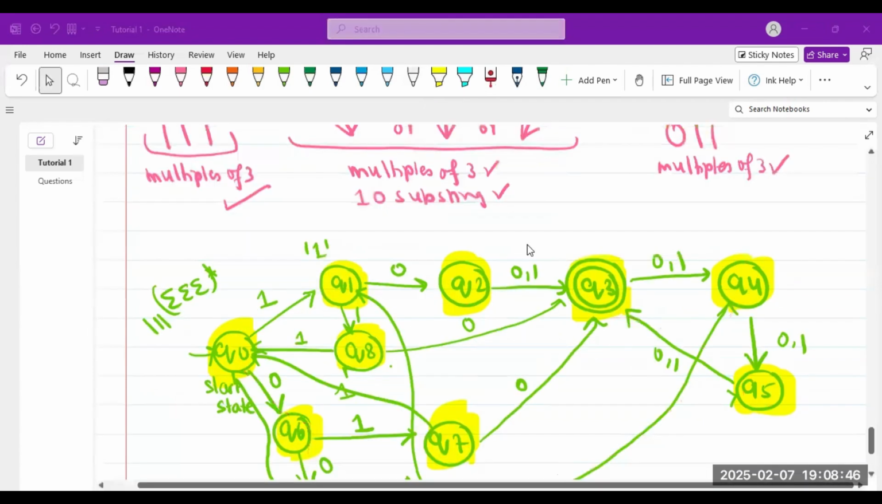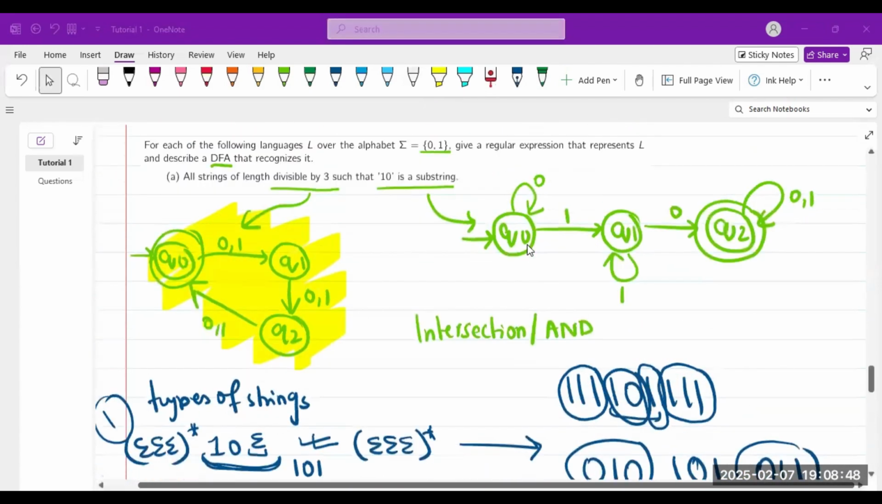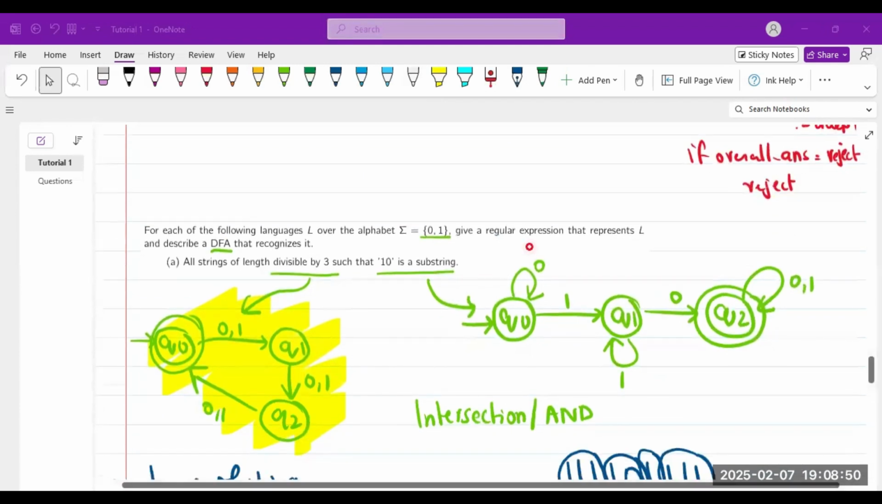Just show me the question one more time. The question is here. Here is the question. All strings of length divisible by 0 such that 1 0 is a substring. Is this clear, this question entirely? If there's any questions of the entire tutorial, please do tell.